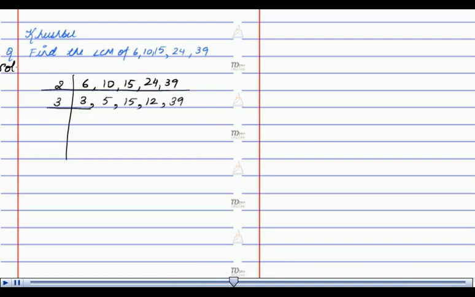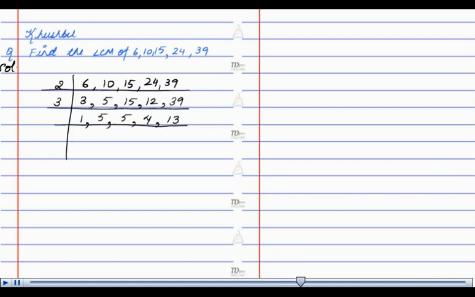we get 3 when divided by 3, 1. 5 cannot be divided by 3, so we take down 5 as it is. 15 when divided by 3 leaves 5. 12 when divided by 3 leaves 4, and 39 when divided by 3 leaves 13.